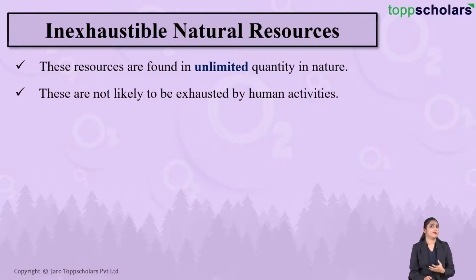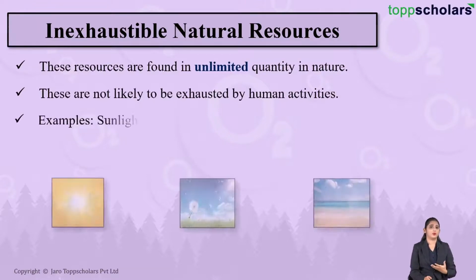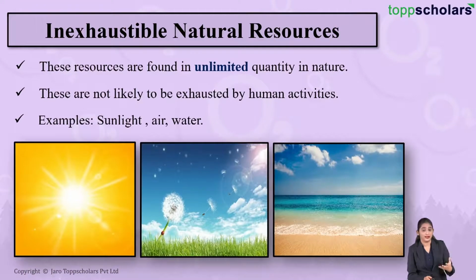Let's take some examples of inexhaustible natural resources. For example, sunlight, air, water. These are the natural resources which are present in an unlimited quantity in nature and they are not likely to be exhausted by human activities. Water, there is plenty of water in nature. So however much water you drink or use, water is not going to get exhausted.